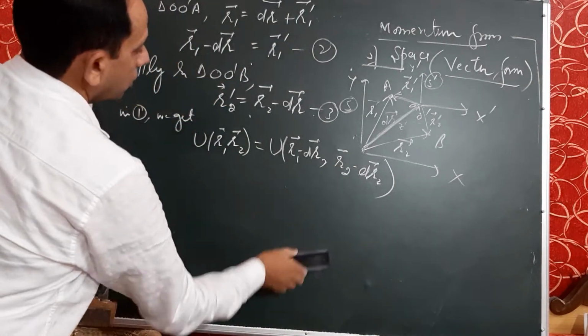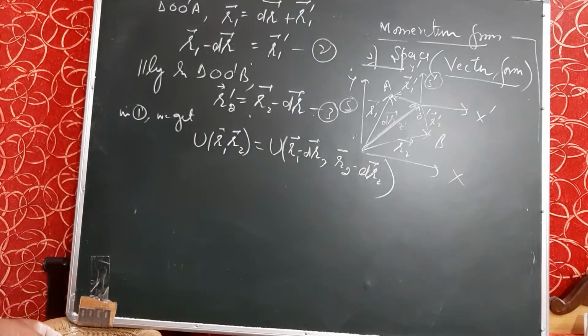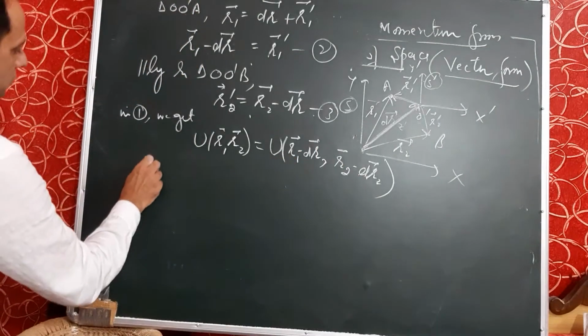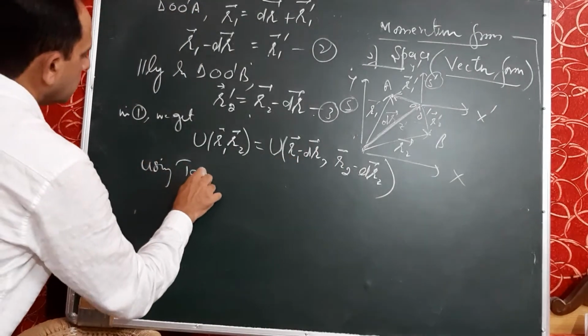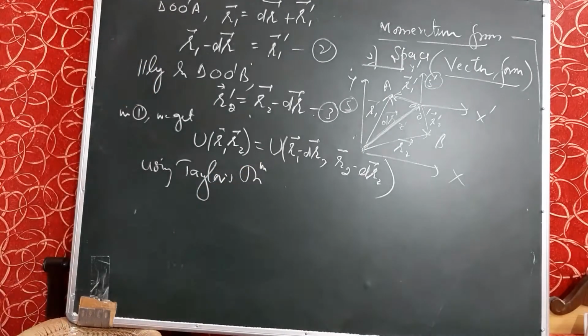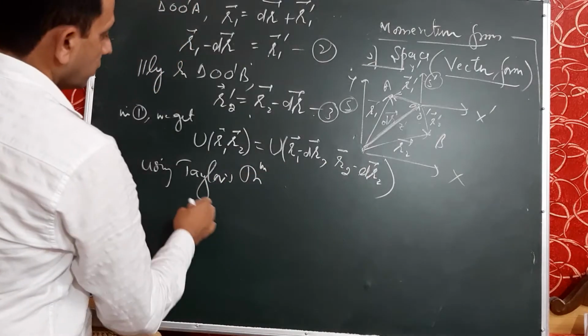Now we will apply Taylor's theorem to these two functions on the right hand side. So, using Taylor's theorem on the right hand side, what is that theorem?